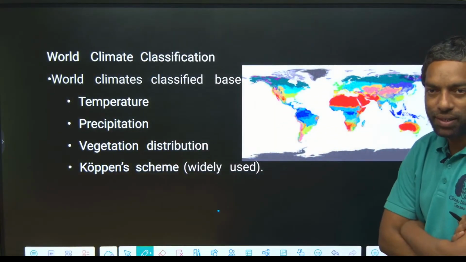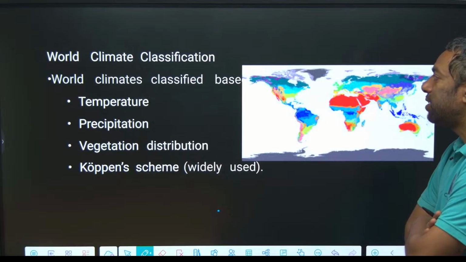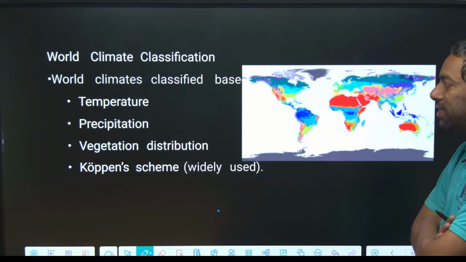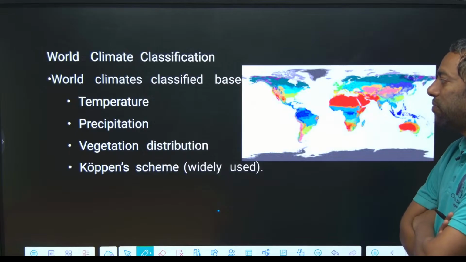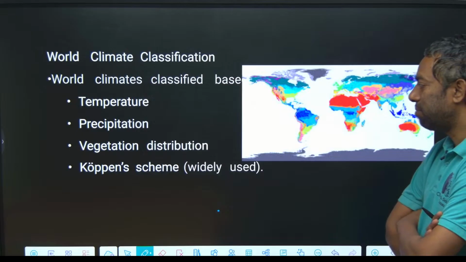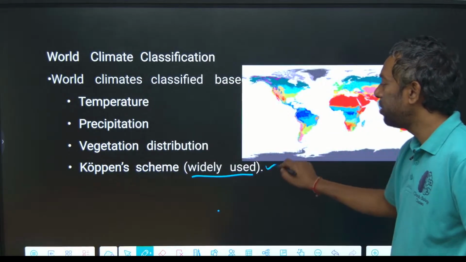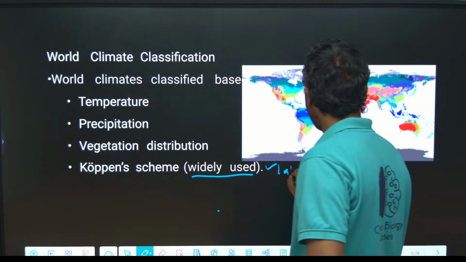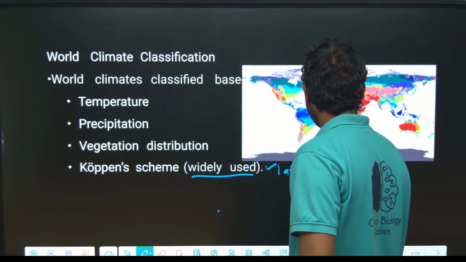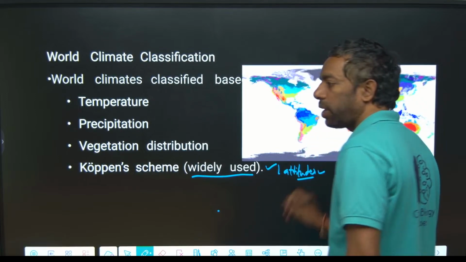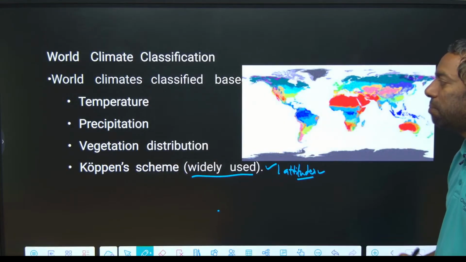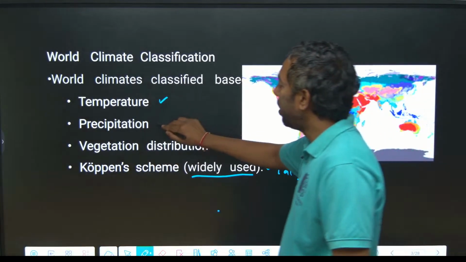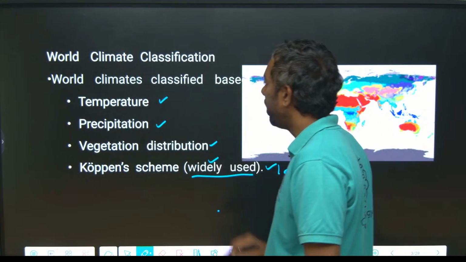World climate is classified based on regions, latitudes, temperature, precipitation and vegetation distribution, and the Köppen scheme is widely used. It is mainly based on latitudes.